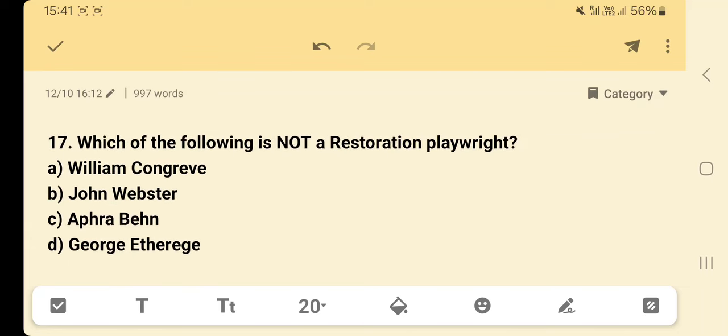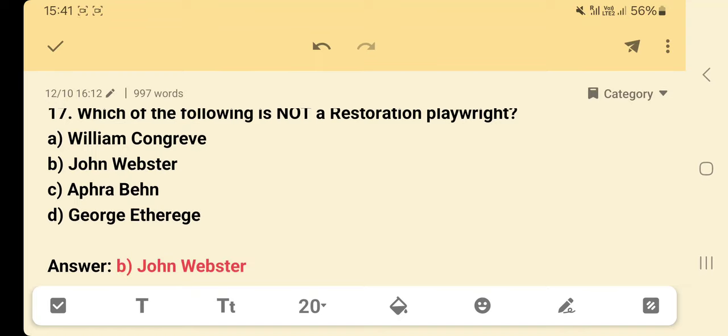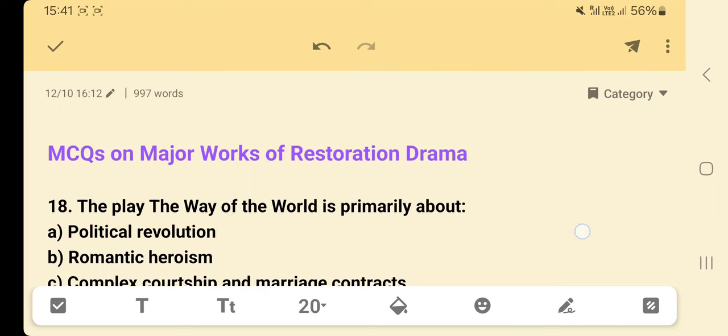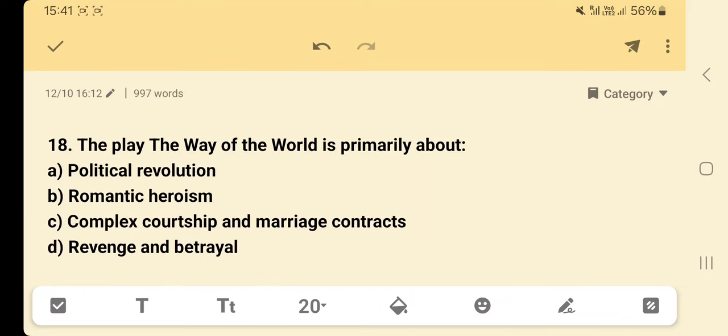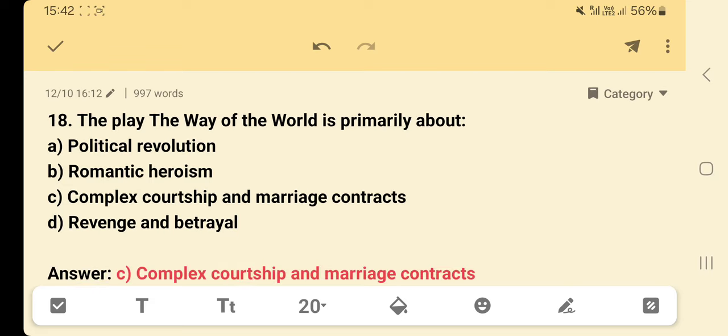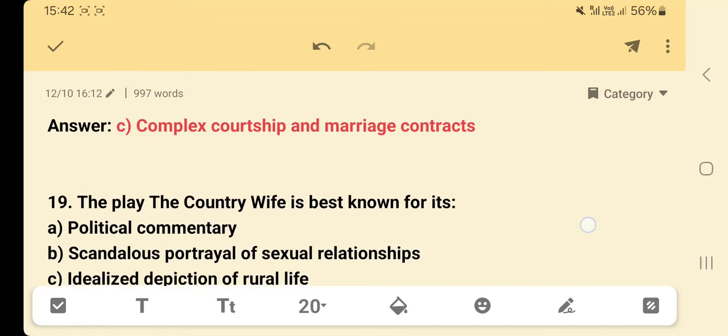Which of the following is not a Restoration playwright? Option A, William Congreve; option B, John Webster; option C, Aphra Behn; option D, George Etherege. Answer: option B, John Webster. MCQs on major works of Restoration drama. The play The Way of the World is primarily about: option A, political revolution; option B, romantic heroism; option C, complex courtship and marriage contracts; option D, revenge and betrayal. Answer: option C, complex courtship and marriage contracts.